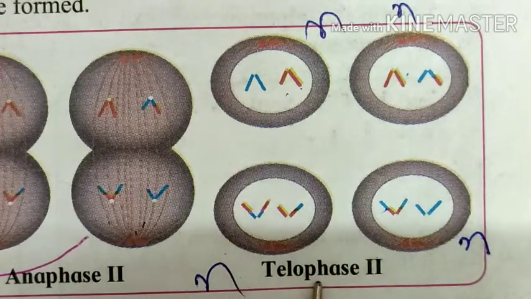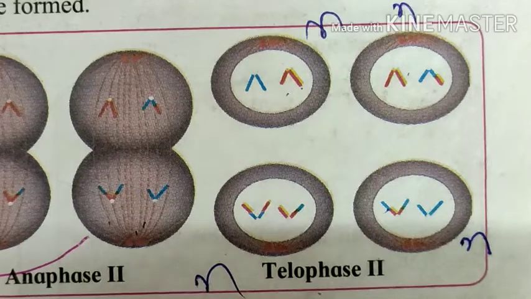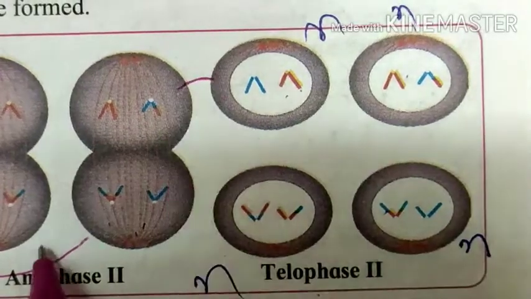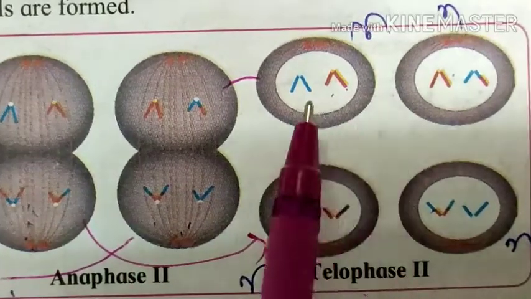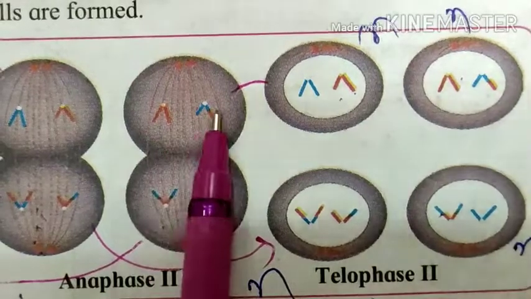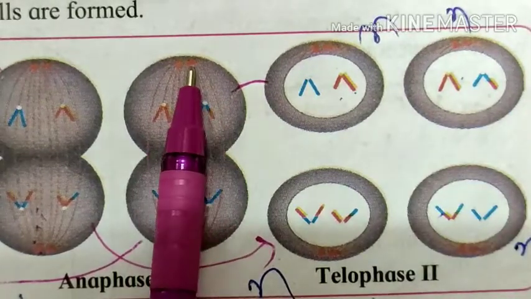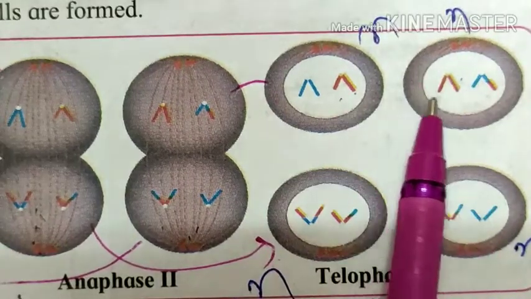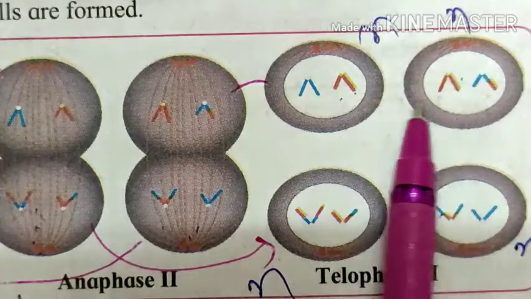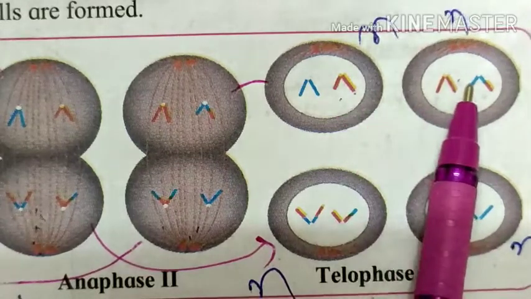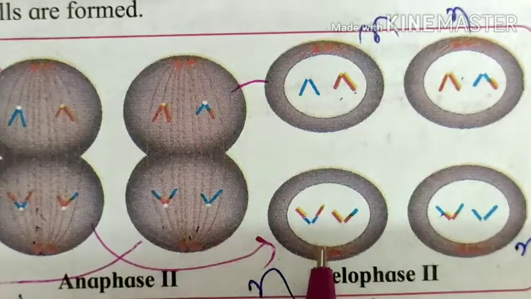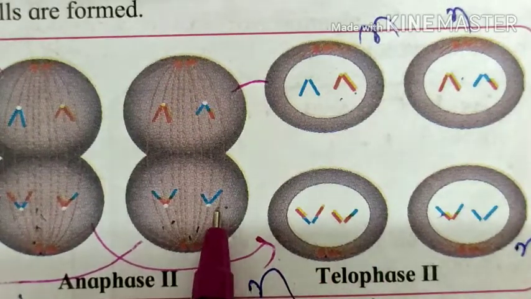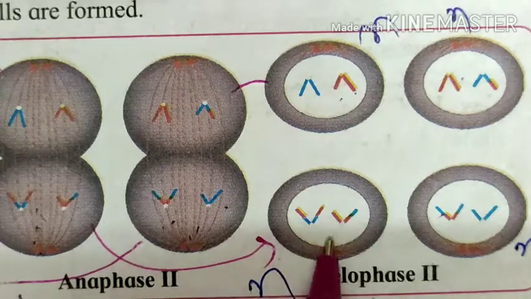And this is the last phase, telophase 2. What happened in this case? Suppose this is the cell, this one, and this is this one. When these two sets of chromosomes reach the opposite poles, again a nuclear membrane develops around them. Karyokinesis is complete, cytokinesis is complete, and we get two different cells from this cell. The spindle fiber disappears, and around the set of chromosomes the nuclear membrane is produced.